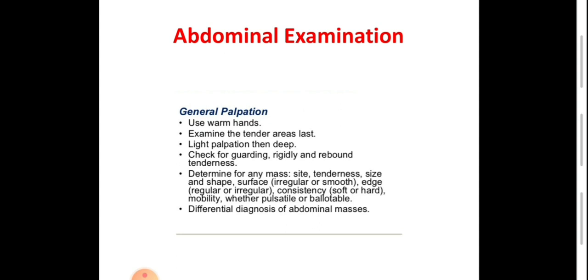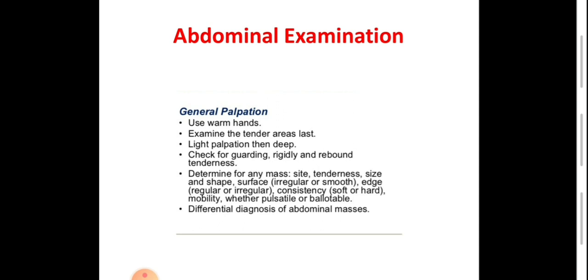Palpation of the abdomen. Usually we use a warm hand. Examine the tender area last. Light palpation, then deep palpation. Check for guarding, rigidity, rebound tenderness. Determine any palpable mass.